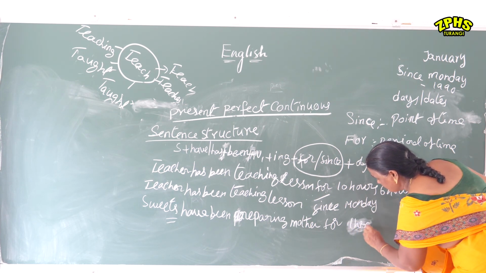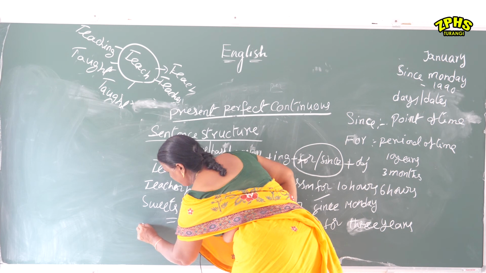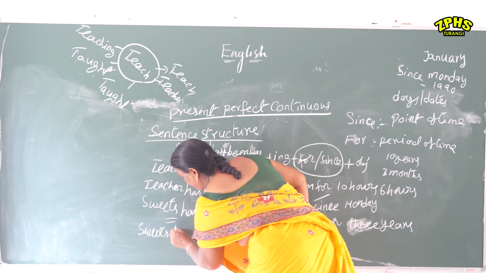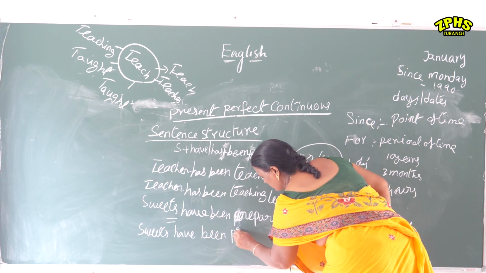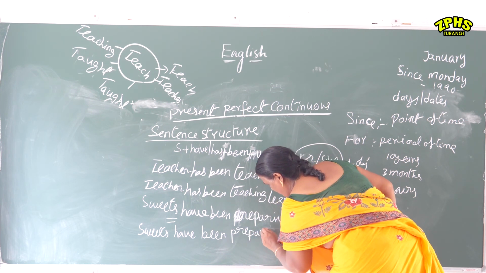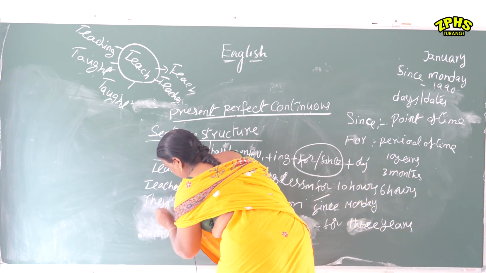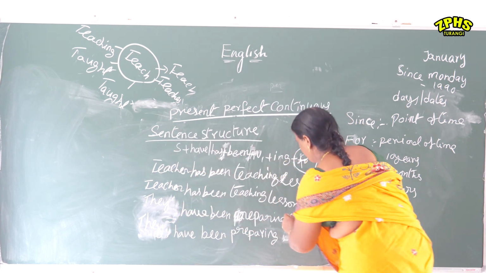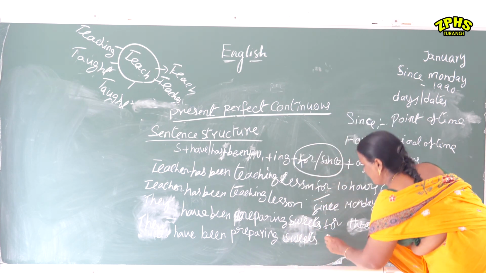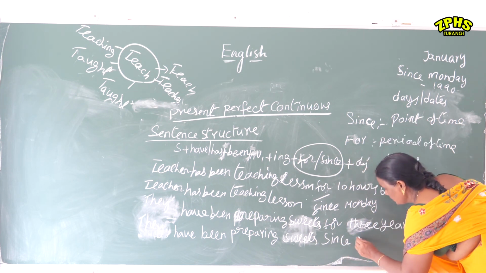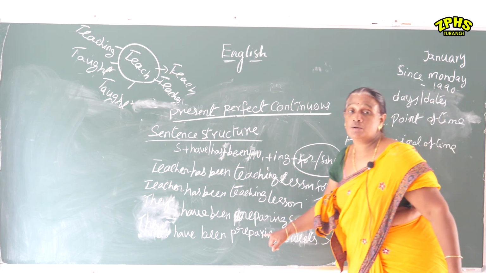Again the sentence with since: since 1990. So since means point of time and for means period of time.